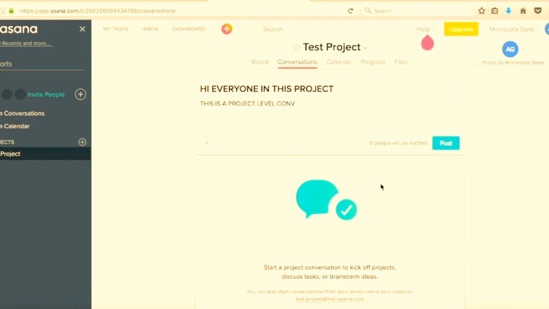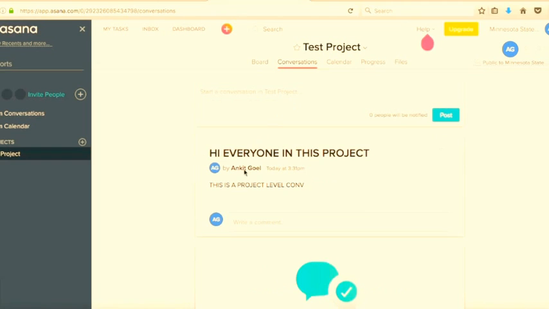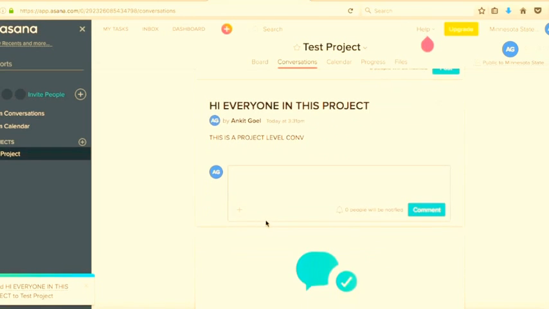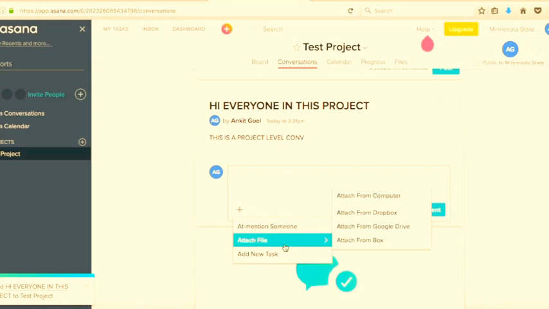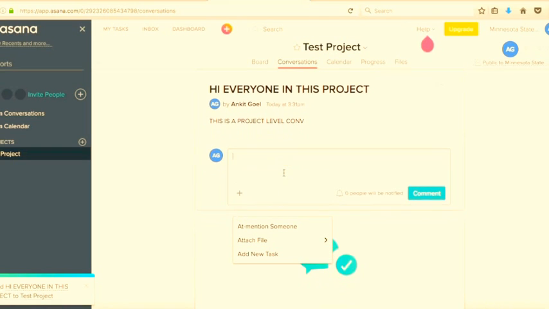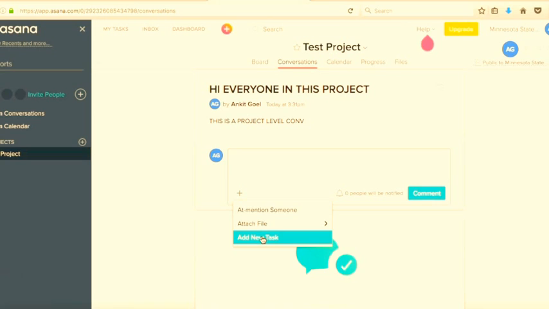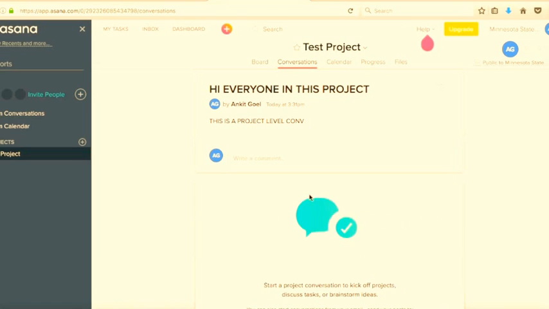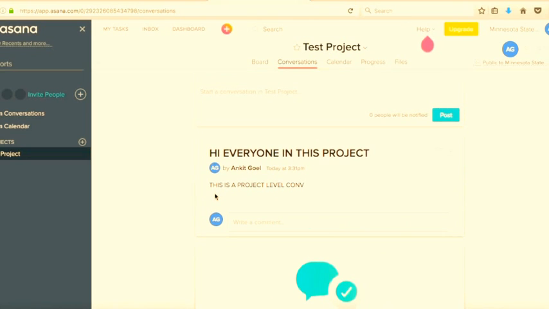The same goes here: you can add members, you can attach files, you can add new tasks. So while you're having communication over a project and you come up with a new task, you can create a new task right away by clicking new task. So that new task will be created under the project.